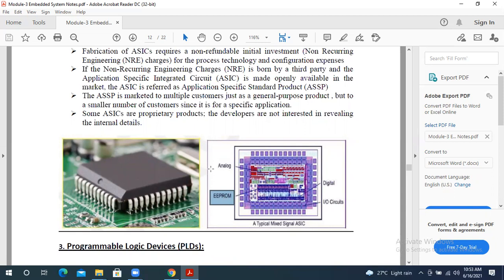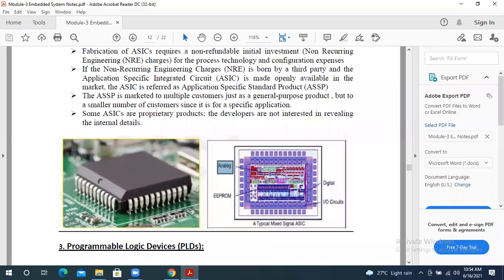By using all these, we can easily build ASIC circuits, or application specific integrated circuits. Why do we use both analog and digital? Because we don't know which type of input we will get. Sometimes the input is analog, sometimes digital.